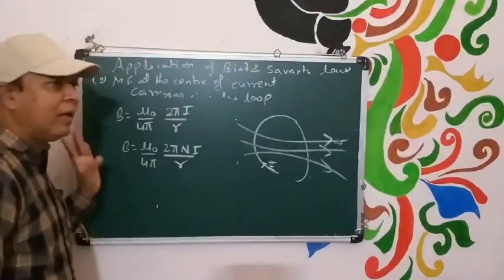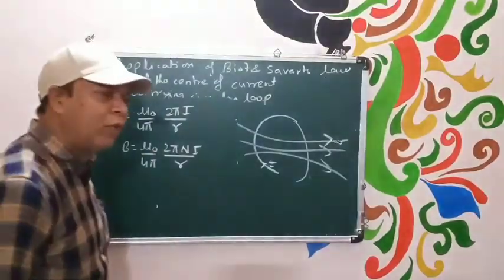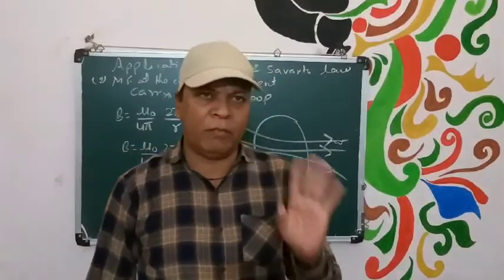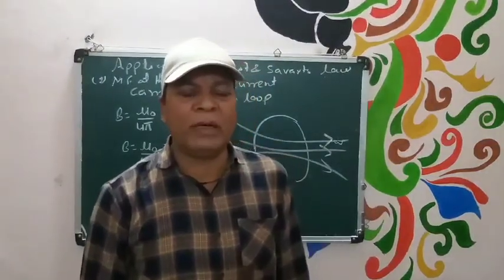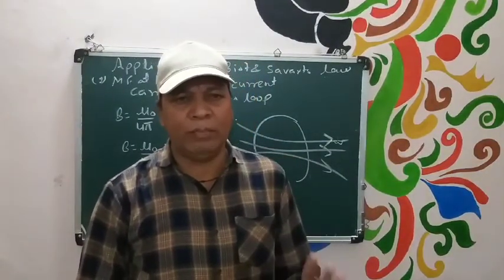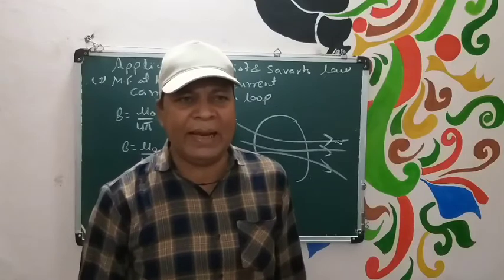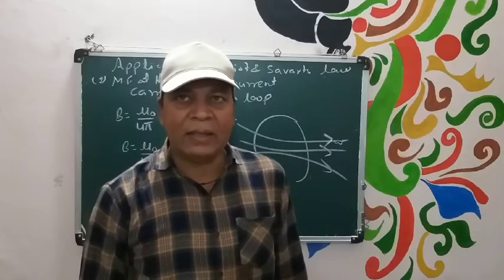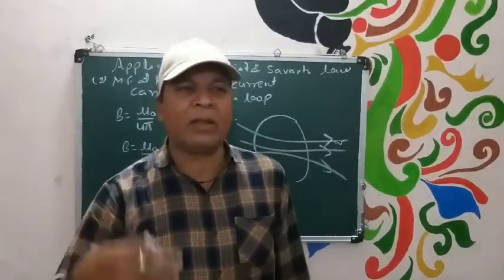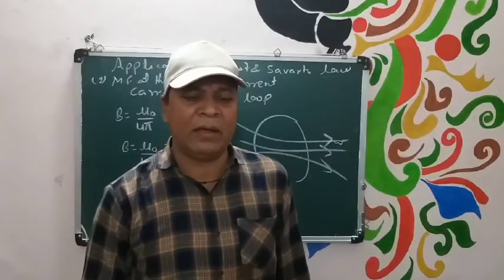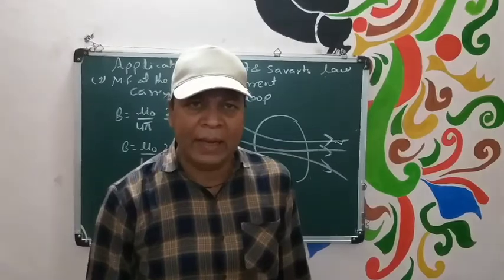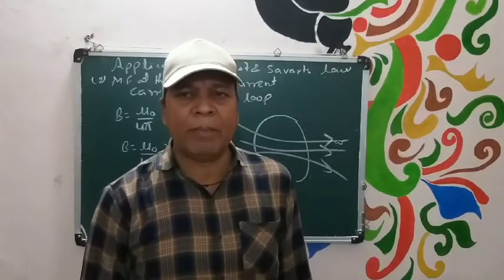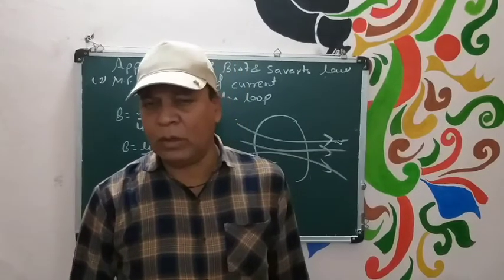It may be inward, it may be outward, but one thing is fixed: in all conditions it will be perpendicular to the plane in which the circular coil lies.